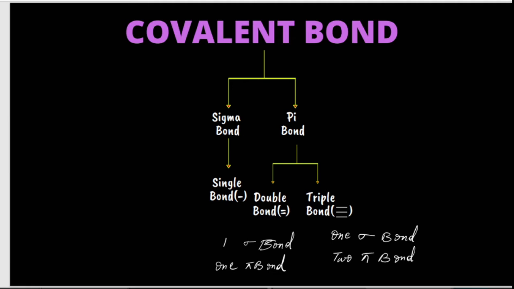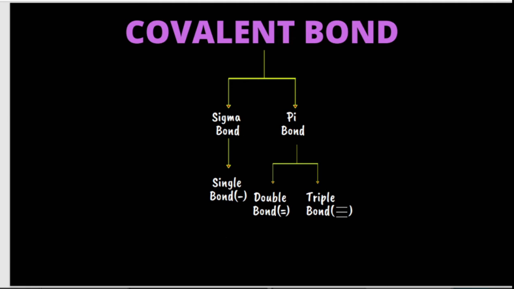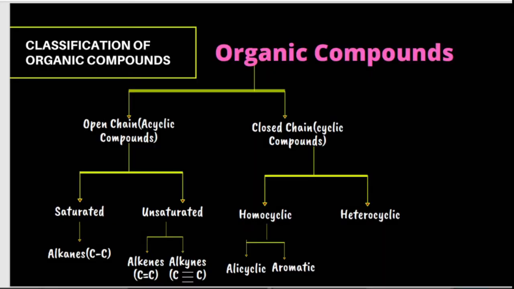Further, let's move with classification of organic compounds. Organic compounds are classified as open chain and closed chain. Open chain is nothing but the carbon atoms are arranged in a straight chain or branched chain. Whereas under closed chain, the carbon atoms have a cyclic structure, or cyclic chain.